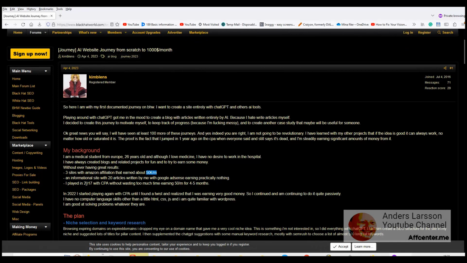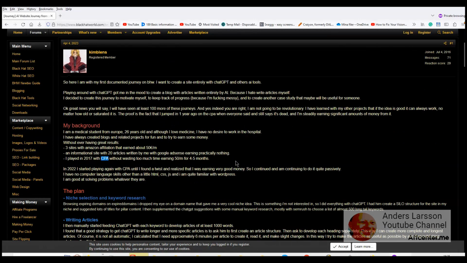So 2017, he used CPA, earned €50 per month within about 4 to 5 months. So this guy had success with CPA in 2022. He used a twist and earned very good money. So CPA stands for cost per action. The advertiser is paying a certain amount of money when a visitor completes a certain action. It could be filling in a form, or it could be affiliate marketing where the action is to sign up and pay the product, then you earn a commission.